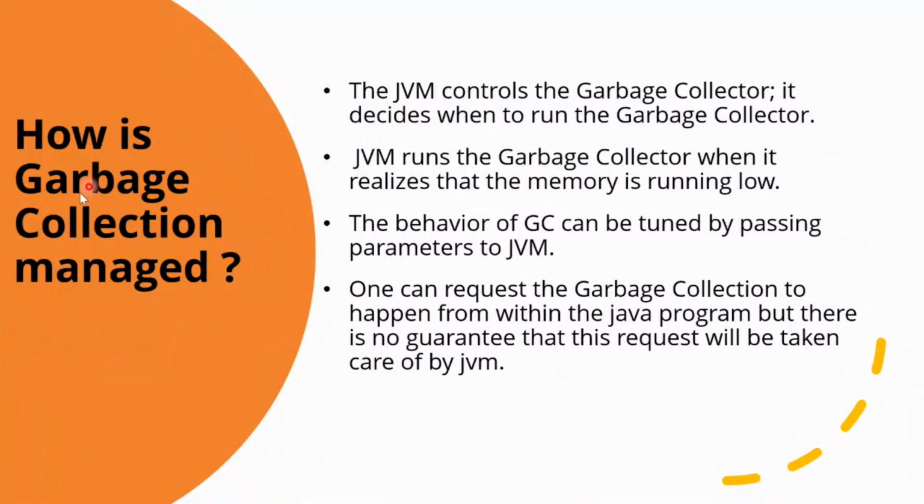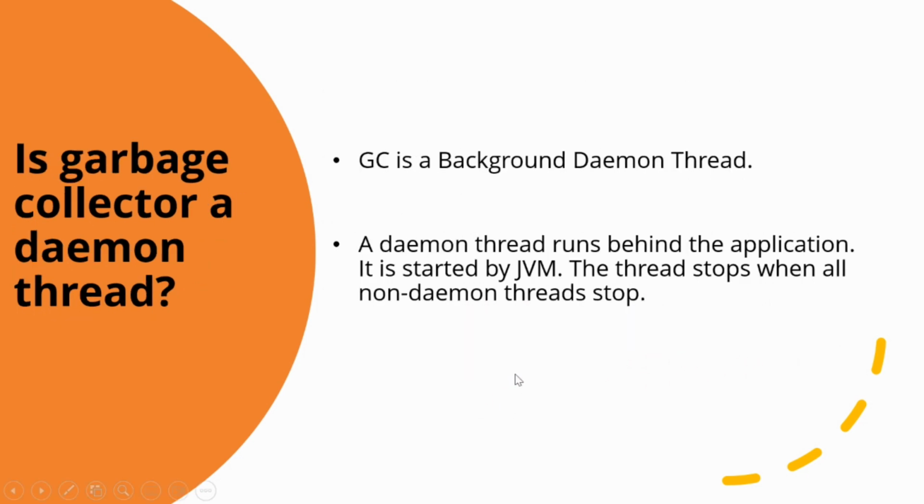So the next question that could be asked is, how is garbage collection managed? The JVM controls the garbage collector. It decides when to run the garbage collector. JVM runs the garbage collector when it realizes that memory is running low. The behavior of GC can be tuned by passing parameters to the JVM. One can request the garbage collection to happen from within the Java program, but there is no guarantee that this request will be taken care of by the JVM.